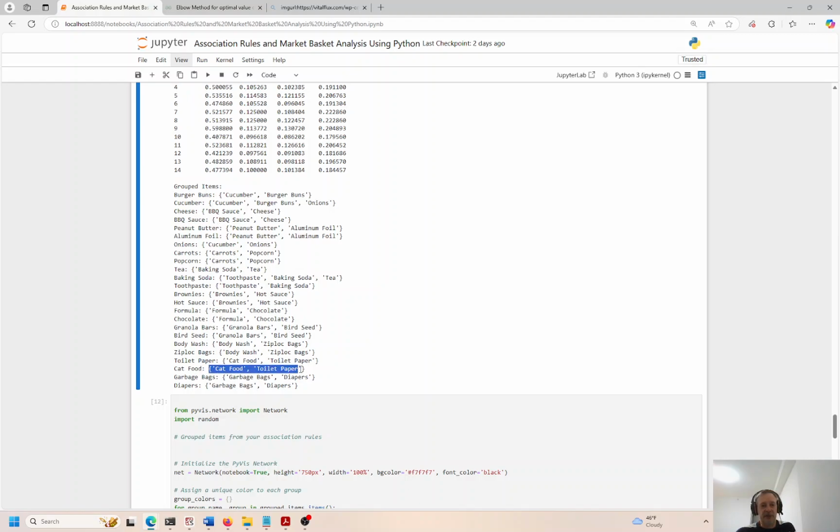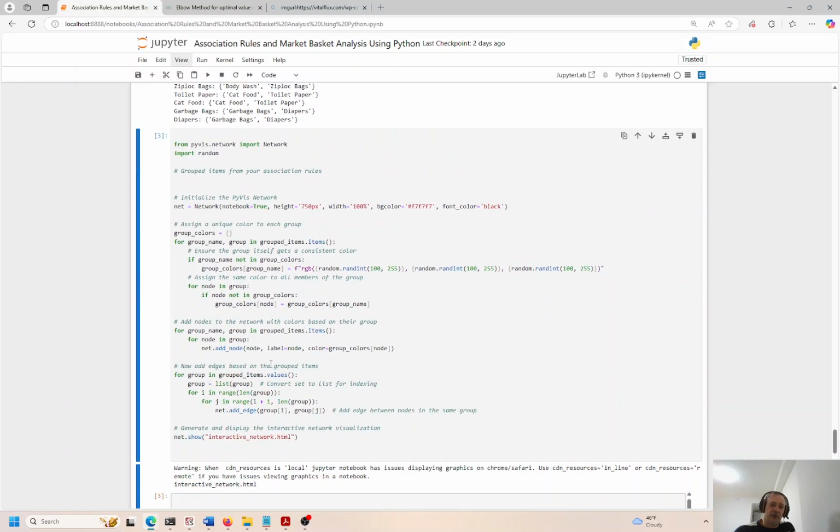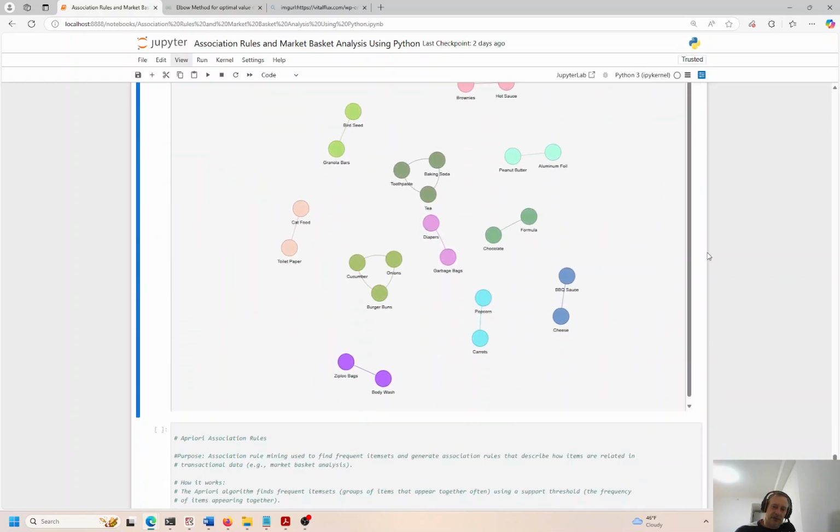If cat food, then cat food and toilet paper. If garbage bags, then garbage bags and diapers. And if diapers, garbage bags and diapers. Okay, wow, it's a mouthful. So let's go ahead and plot this now so we can see the visual, because a picture is worth 1,000 words. And here we go. We get the relationships.